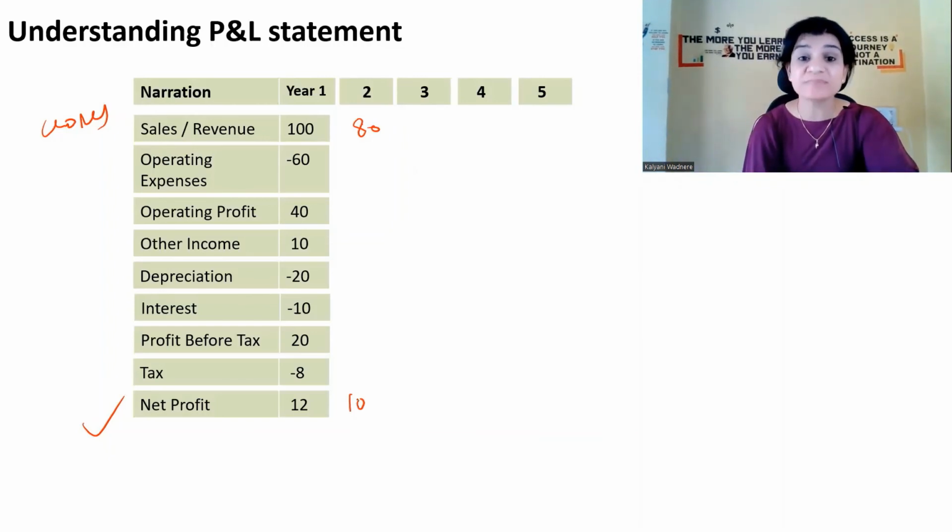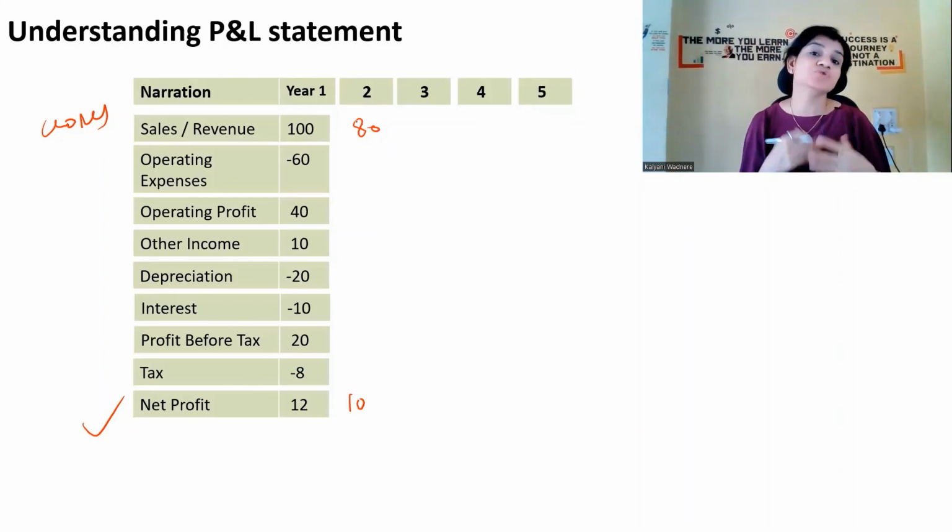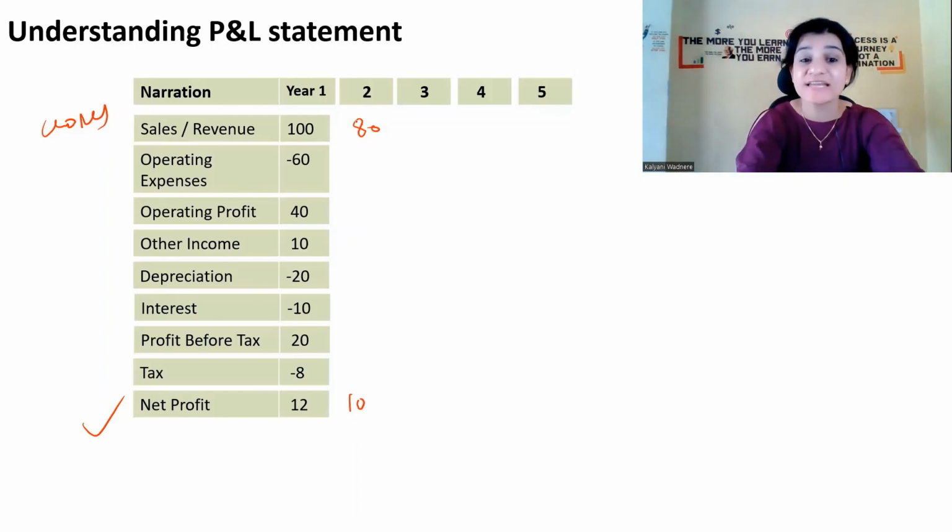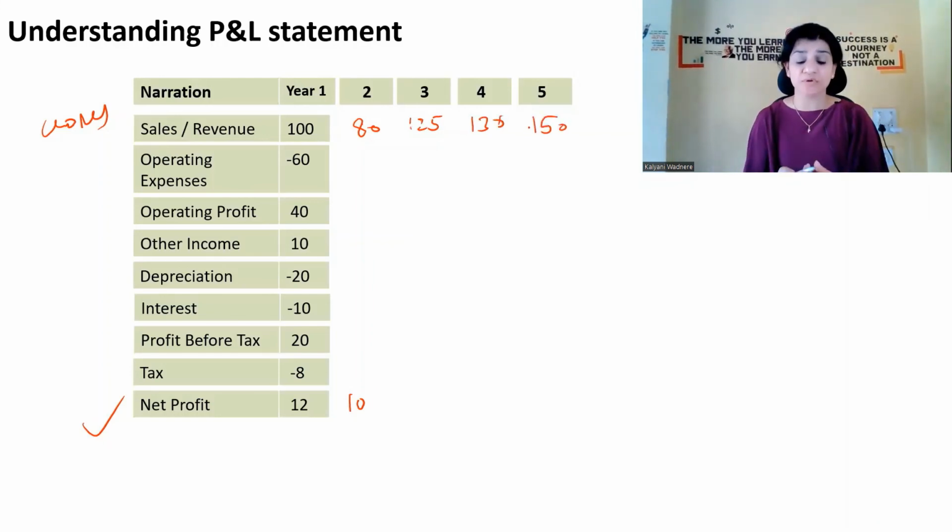Or there is also a possibility that in the 3rd year, as I mentioned, this company wanted to grow. They wanted to export their product to a US company, so they invested their money. And from the 3rd, 4th or say 5th year, the company's sales started shooting up. Their sales went to 125, then to 130, 150. Right. So this is how you need to analyze what happened, and how the company is growing or whether it is going down.